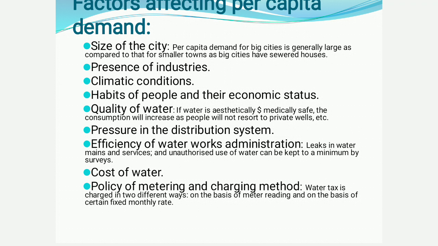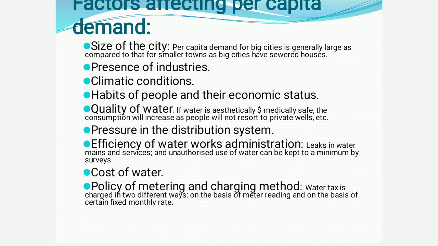Policy of metering and charging method. Consider a similar situation to the meter reading in the EB. In the EB we have a meter to record our electricity consumption, so we pay according to what we have consumed.